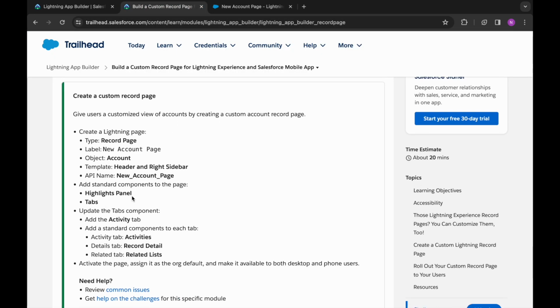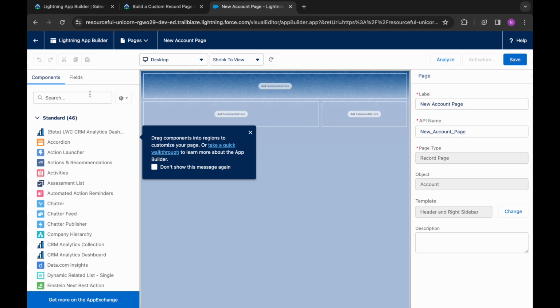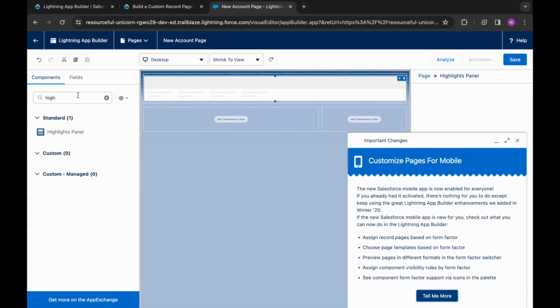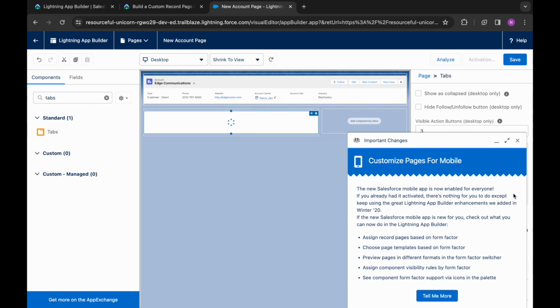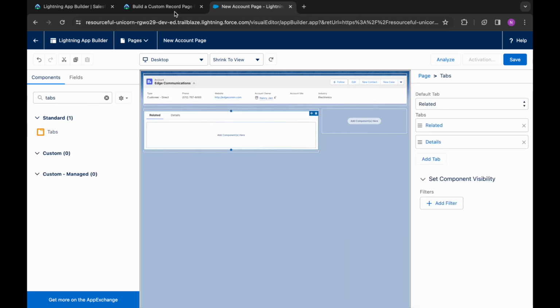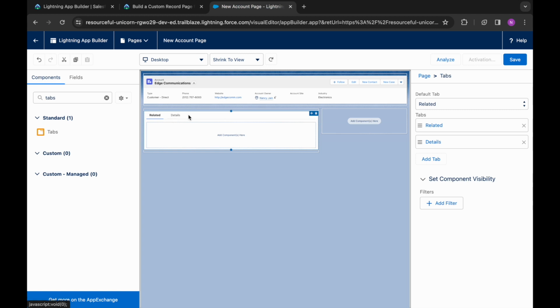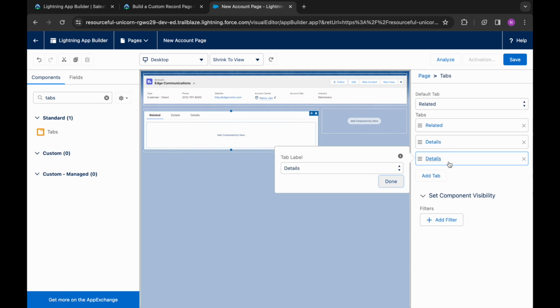Standard components, we need highlight panel and tabs, so we will search for highlight panel and then tabs. Update the tabs component to add the activity tab. Okay, so we will click over here. You can see here the add tab button. We will rename it